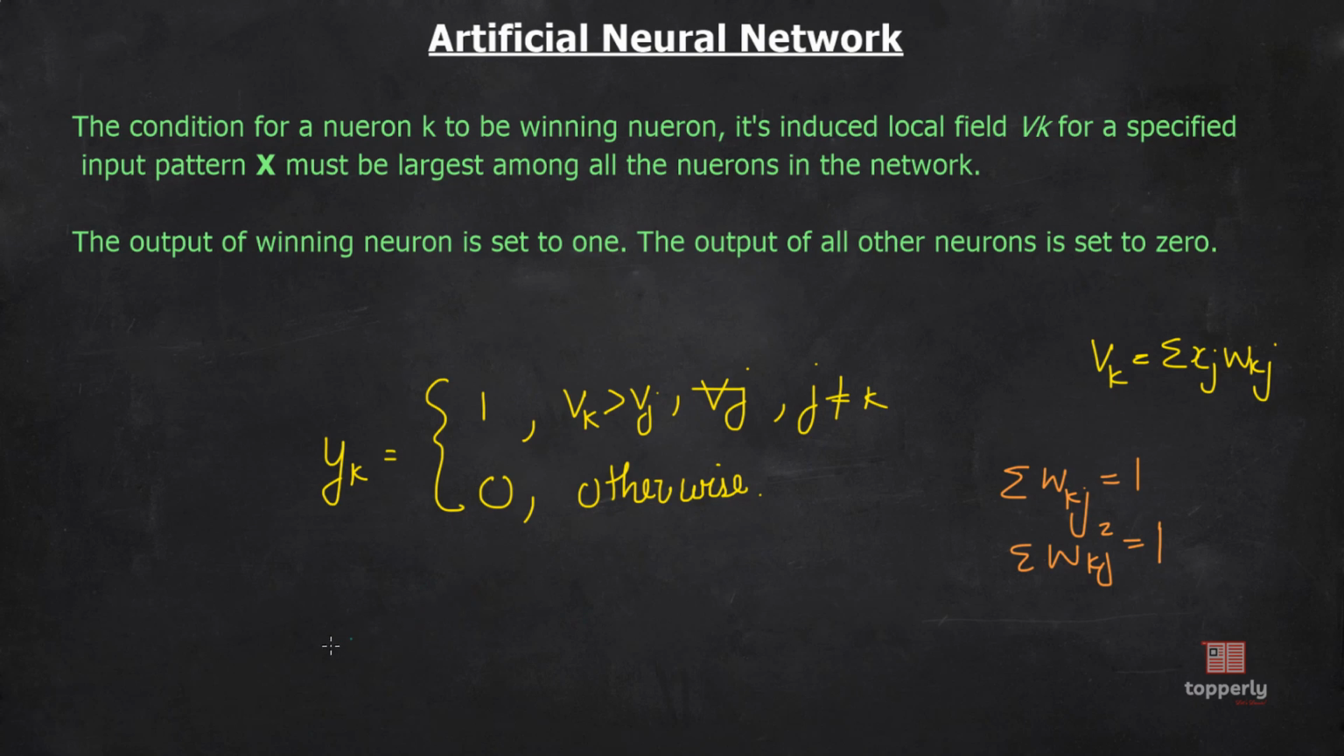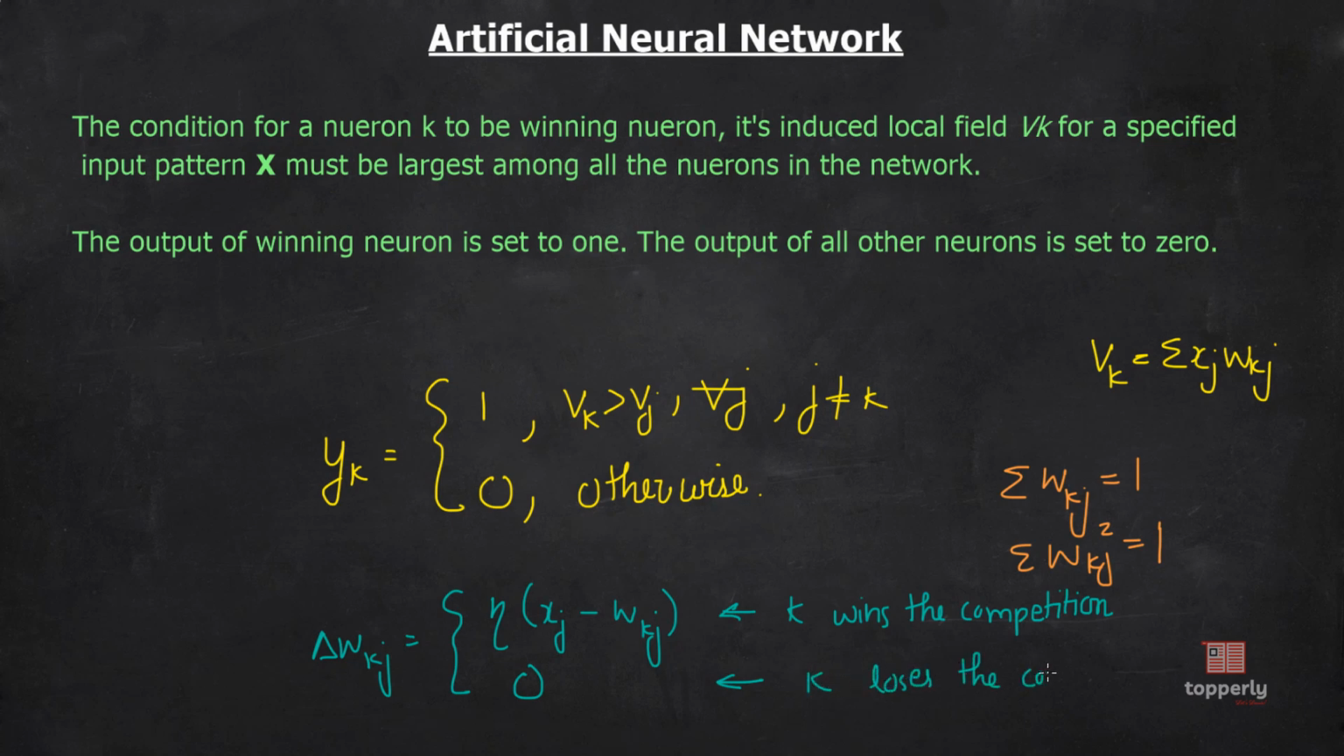And the change in the synaptic weights delta wkj for the winning neuron is given by eta into xj minus wkj if neuron k wins the competition. In all other cases, it is 0. That is, when neuron k loses the competition. Where this eta is the learning parameter as always. And this rule for updation of synaptic weights is called the competitive learning rule.